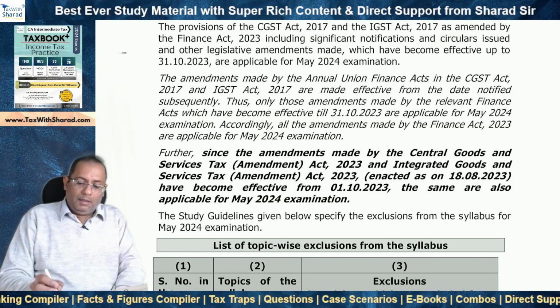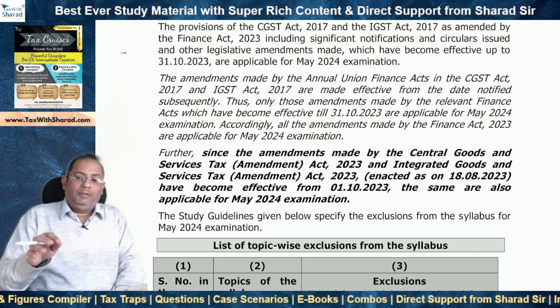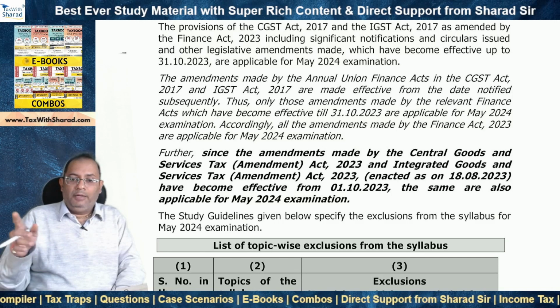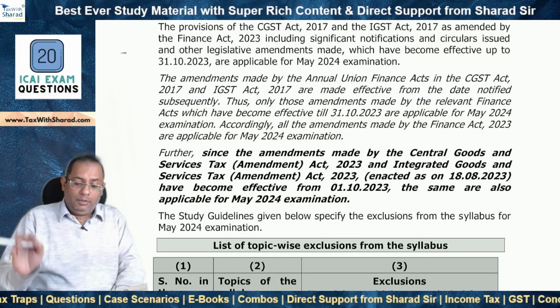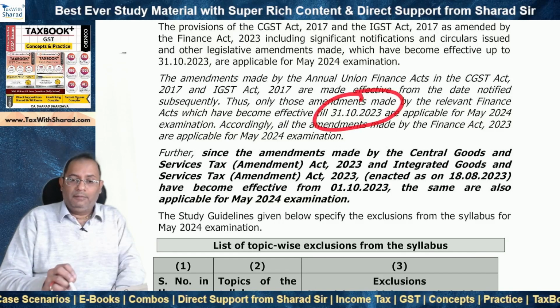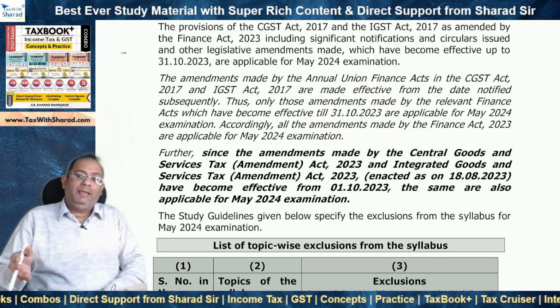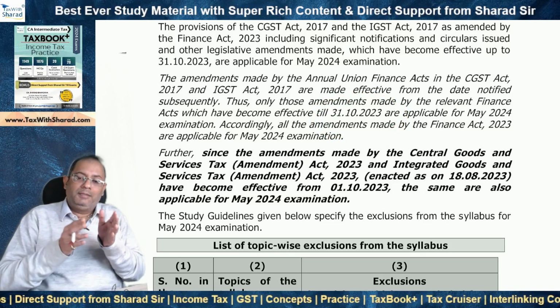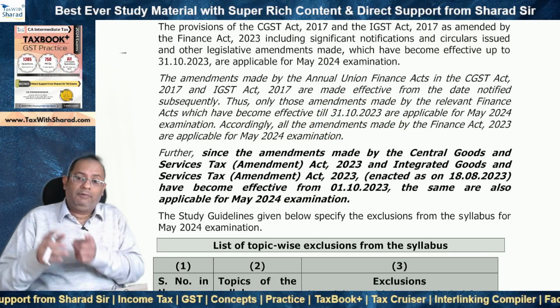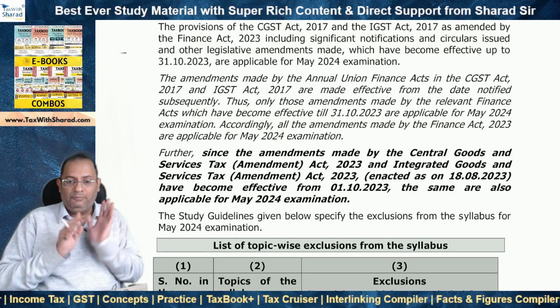So whether all the amendments made by Finance Act 2023 by default will be applicable for May 24 examination? No. Only those amendments will be relevant which become effective till the cutoff date. What is the cutoff date? 31st October 2023. That means even if an amendment has been made by Finance Act 2023, but it is notified to become effective after 31st of October, it will not be relevant for May 24.